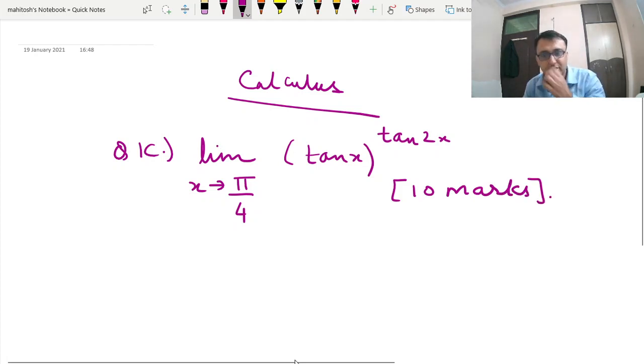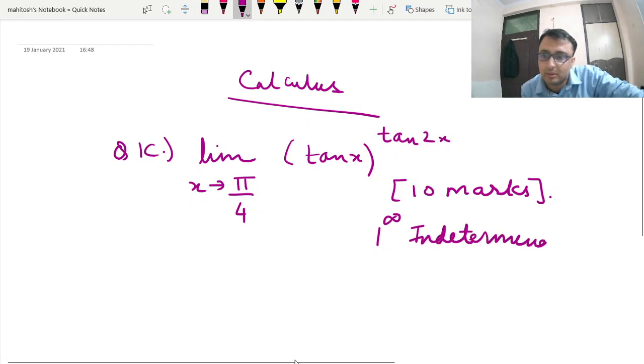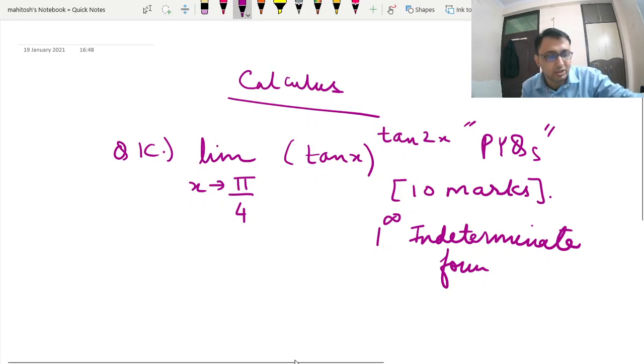Now I'm going to solve this question. Before I do so, let me make some comment. Is this question an out of the box question? No, it is not. Invariably, after one or two years, they ask a question on 1 to the power infinity or indeterminate form. If you check your previous year questions on these lines, and even in our sheets, we come up with this kind of questions.